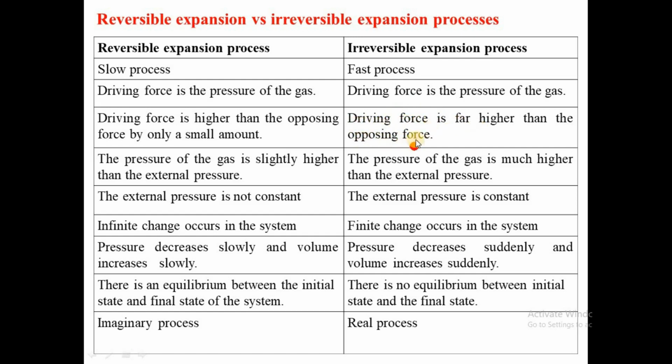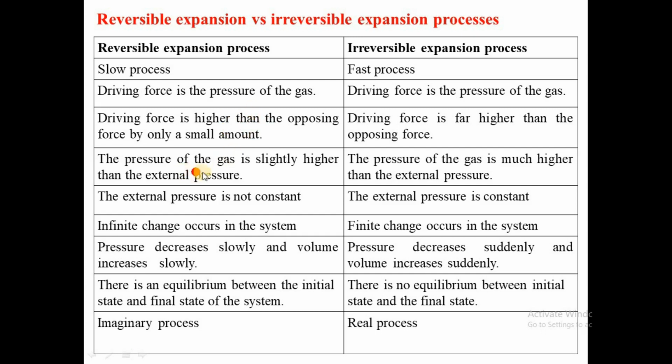So here there is no way to use the pressure of the gas in the calculation, but because the external pressure is constant, we use the external pressure during the calculation. But in reversible, we can use the pressure of the gas because it is almost equal to the external pressure.